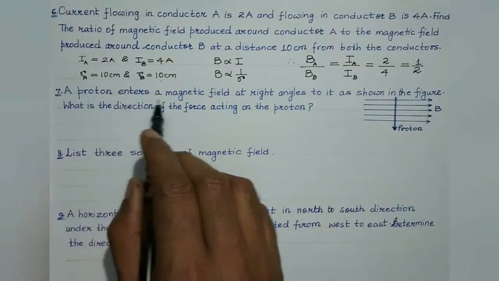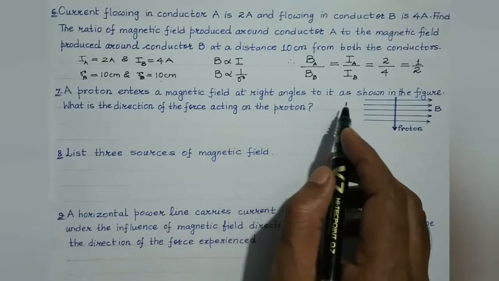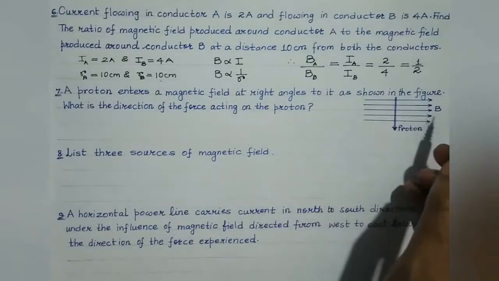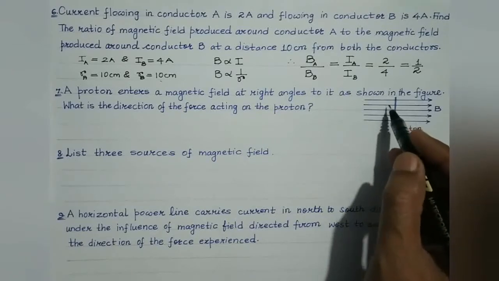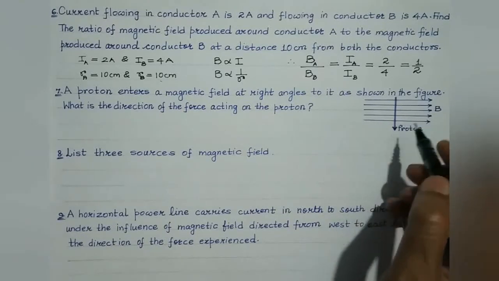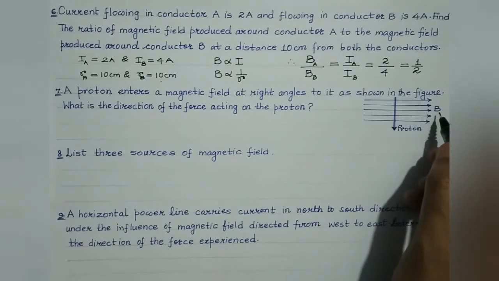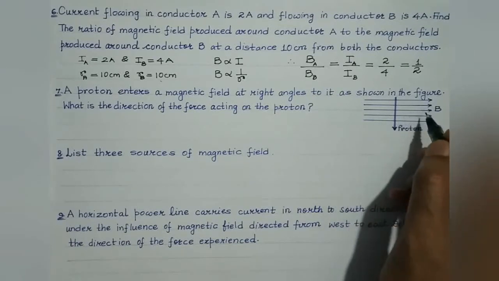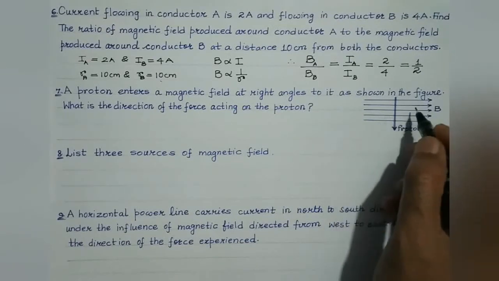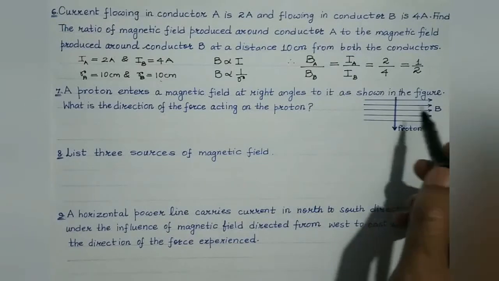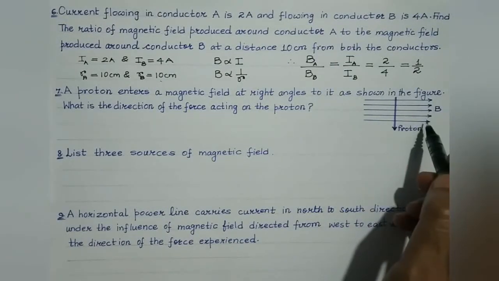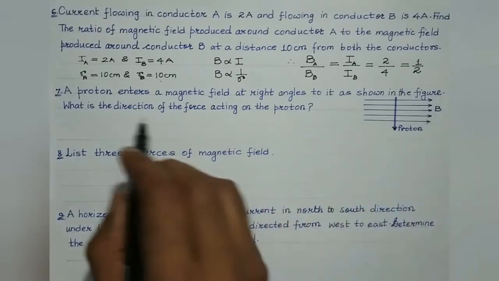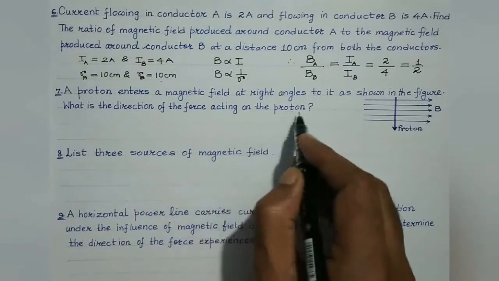A proton enters a magnetic field at right angles to it, as shown in the figure. This is the magnetic field. It is represented by equidistant parallel straight lines. So obviously this is a uniform magnetic field. At any point in the magnetic field, its strength as well as direction is the same, right? So the set of equidistant parallel straight lines represent a uniform magnetic field. What is the direction of the force acting on the proton?